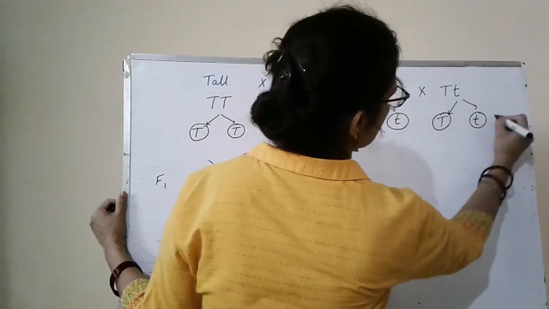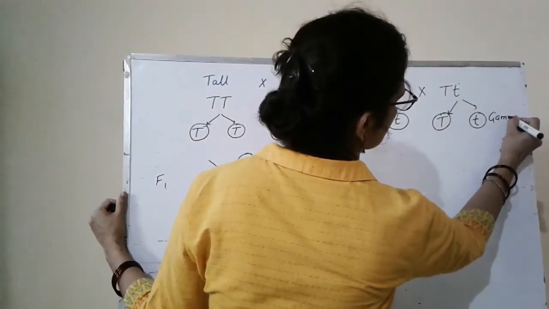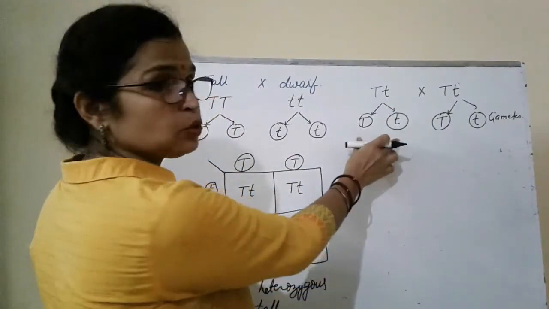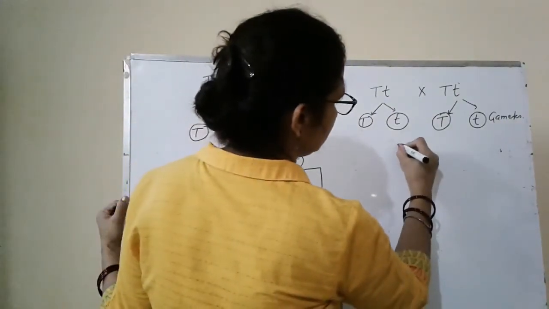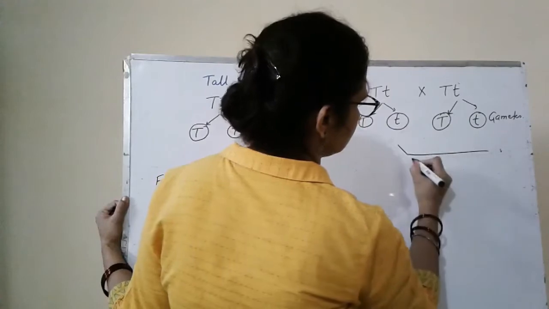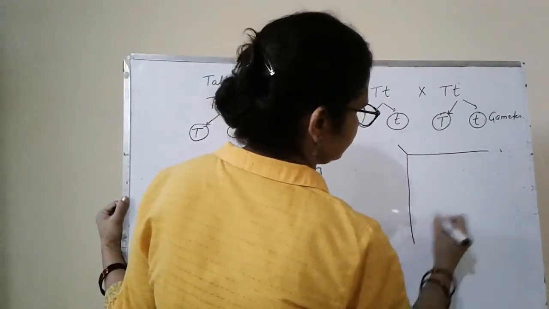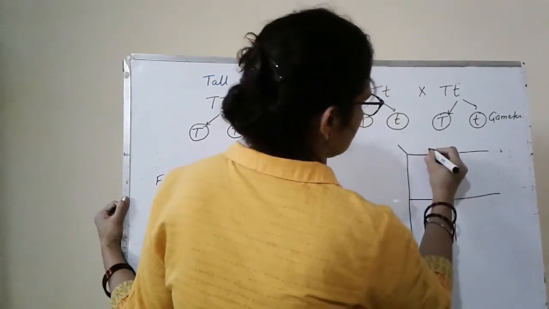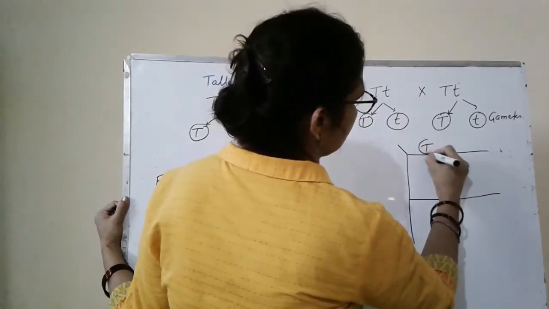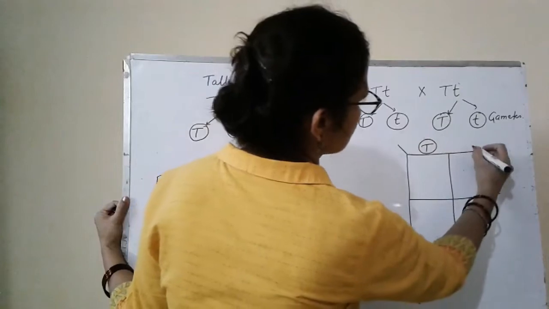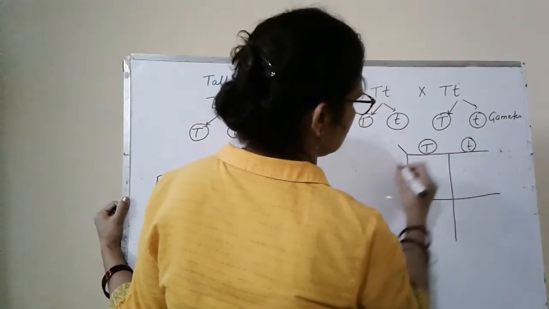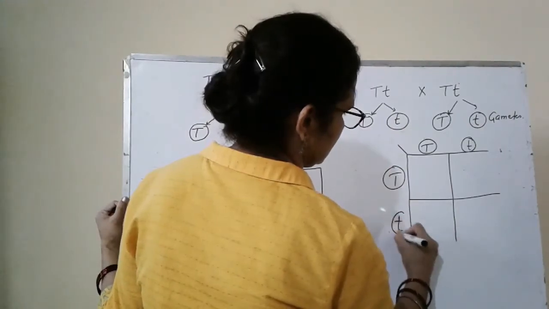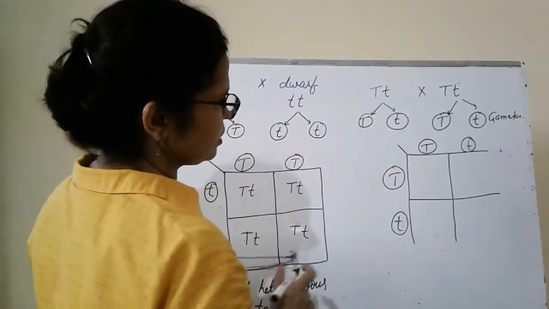These gametes were placed in the Punnett square by Mendel. One set of gametes is placed here, and the next set here.